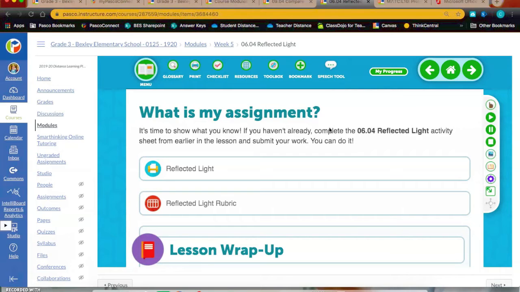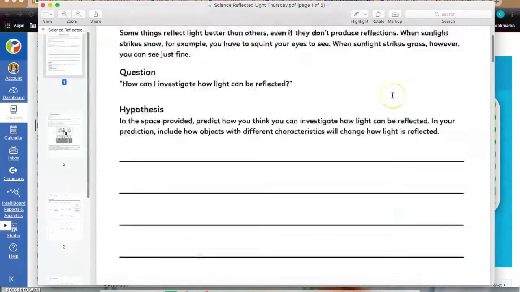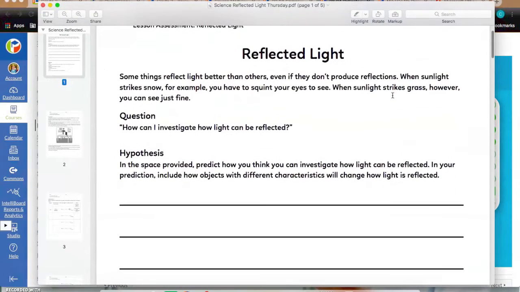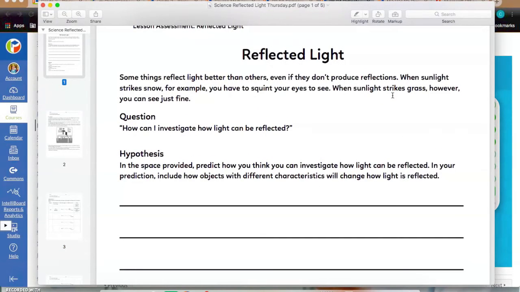Now, we know some of the materials that this asks for you may not have, so I'm going to bring this up. When you click the reflected light part on what is my assignment, it'll bring up this activity. So it's going to ask you to conduct an experiment in a way. It's more of an inquiry, developing your hypothesis on what they want you to predict what you think you can investigate with how light can be reflected.